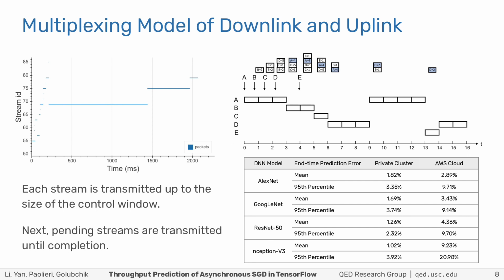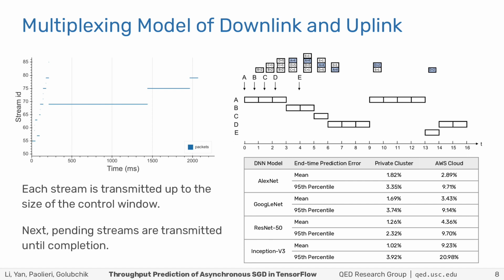So to decide which tensor is currently being transmitted, we do the same. We look at the size of each tensor, and when the tensor is first selected for transmission, we send up to a control window, about 28 megabytes, and the next time that the tensor is selected, we simulate the transmission of the rest of the data.